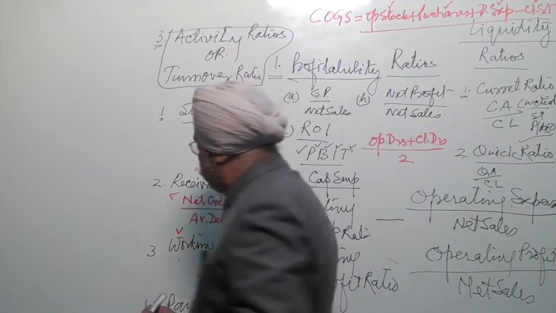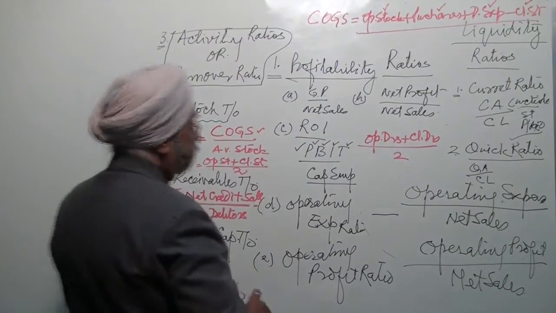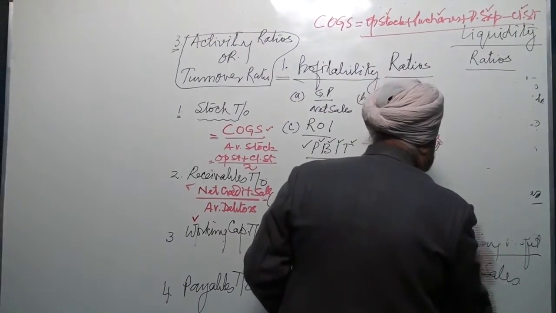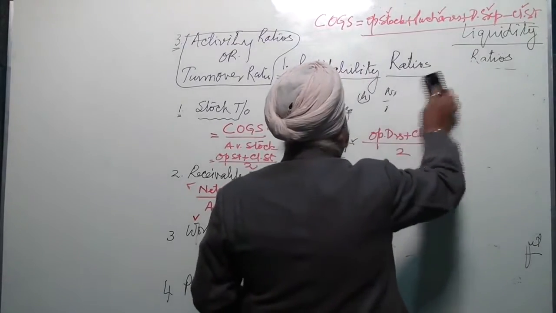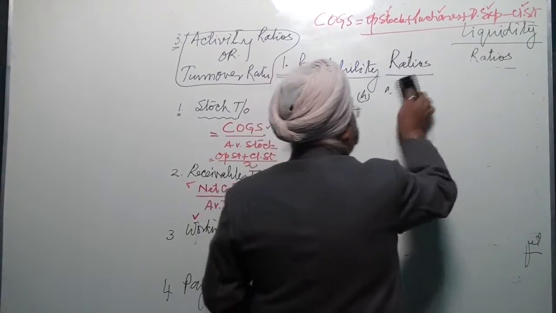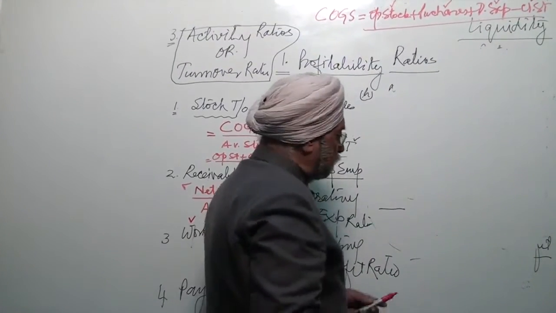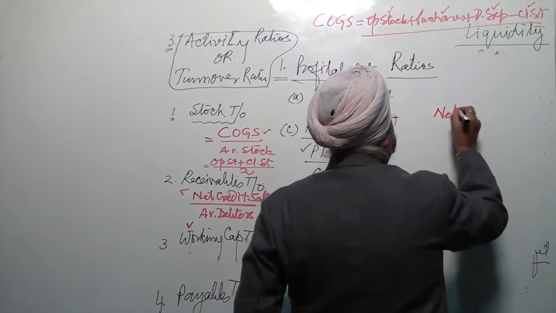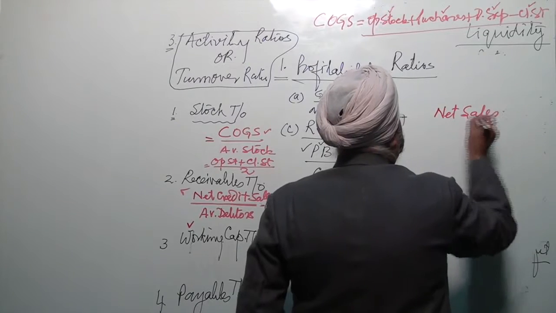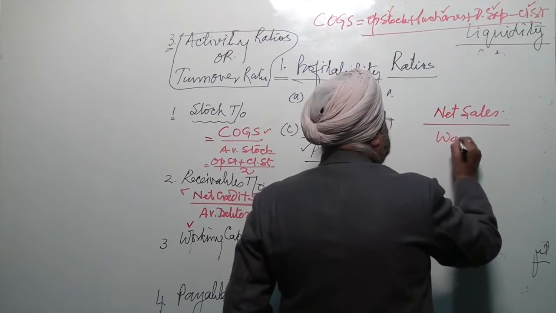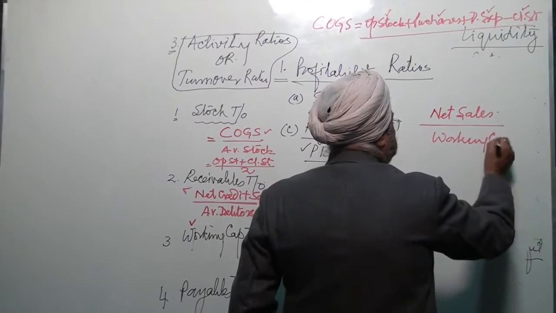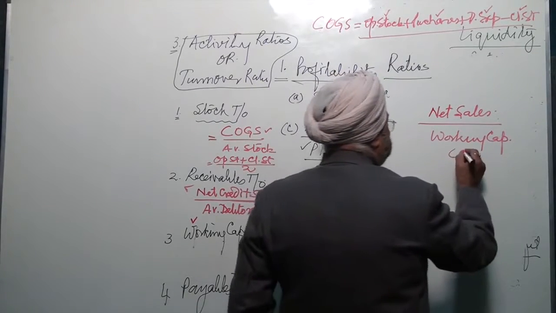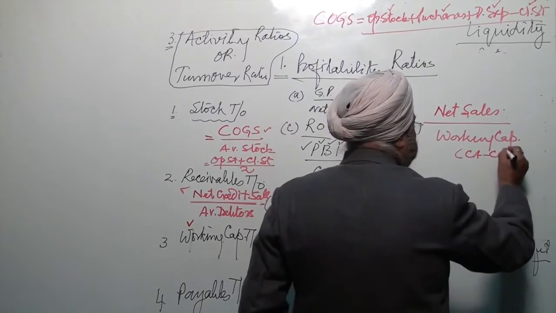Now, this ratio is also calculated as net sales upon working capital, and working capital is calculated like current assets minus current liabilities.